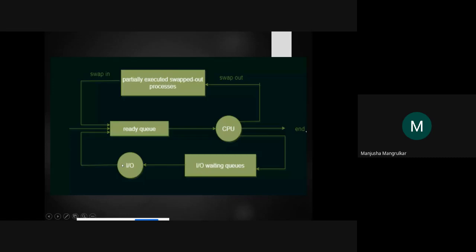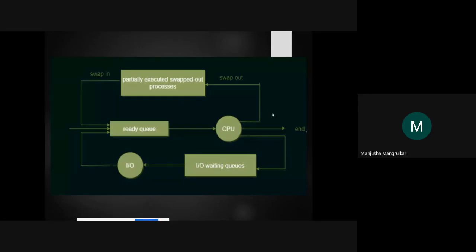So the input output will take the data input and output. If it is finished, it will stand in the ready queue again, right? Or some other process will come to the CPU. It will get a timeout, right? Each and every process is given a timeout. We'll see the example of scheduling, right?